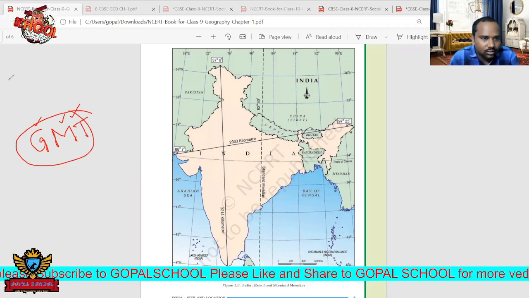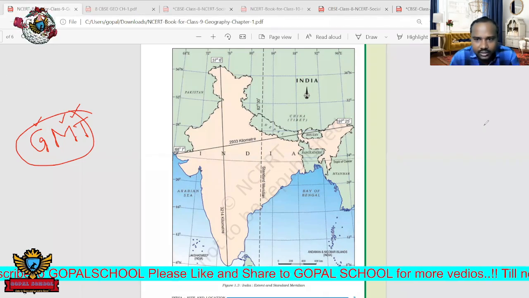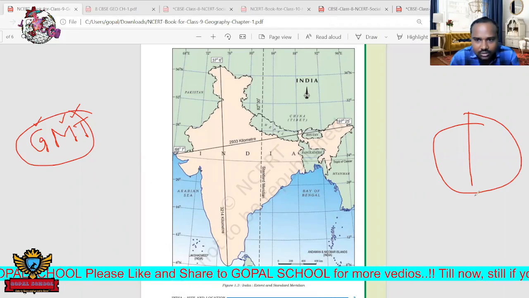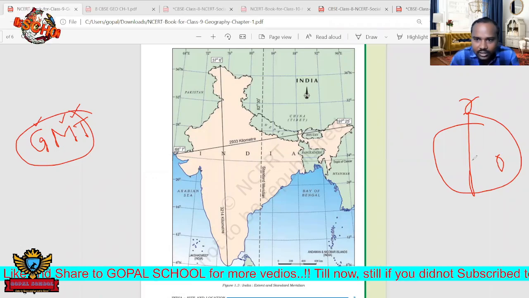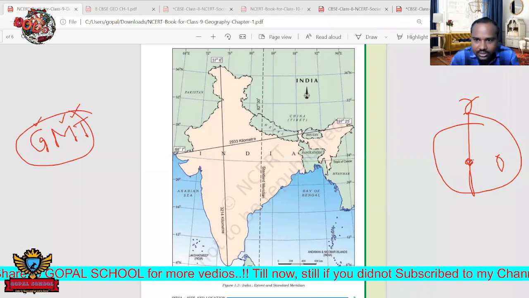That longitude is Greenwich, at 0 degrees longitude. India is present here. We take this Greenwich as the standard, that is GMT.